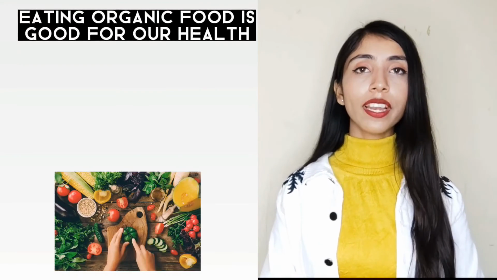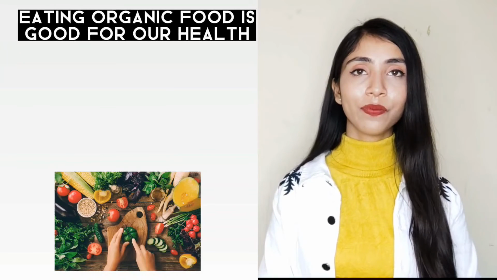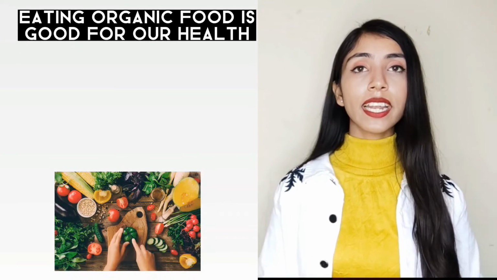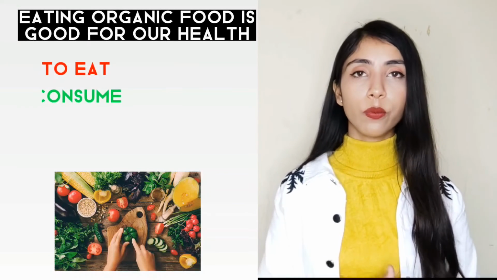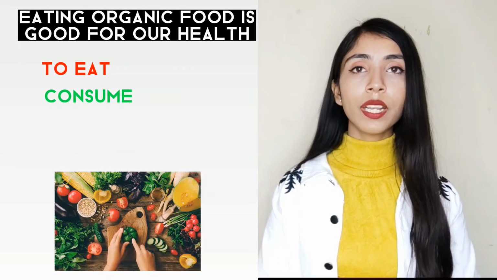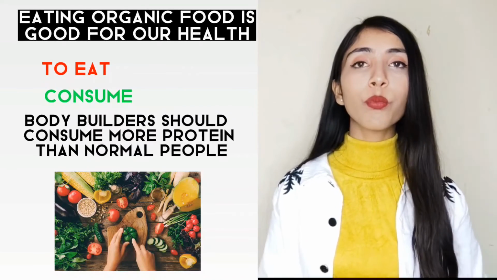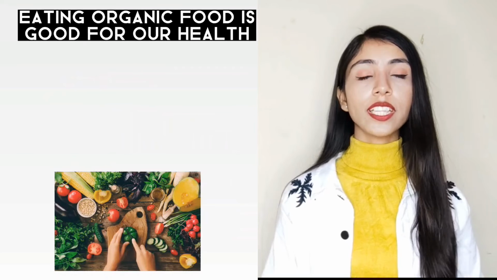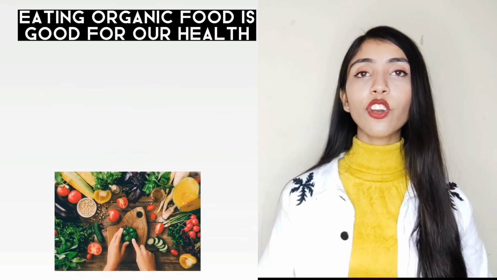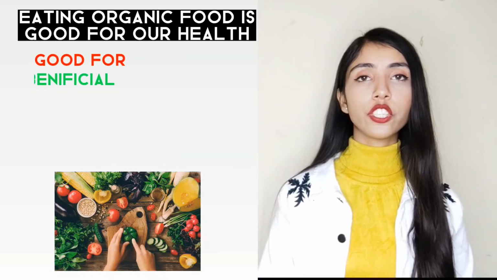Now, on to the last sentence. Eating organic food is good for health. So, how can I make this sentence more formal? Instead of to eat, I can say consume. For example, bodybuilders should consume more protein than normal people. Another thing we can change in this sentence, instead of good for, we can use beneficial.